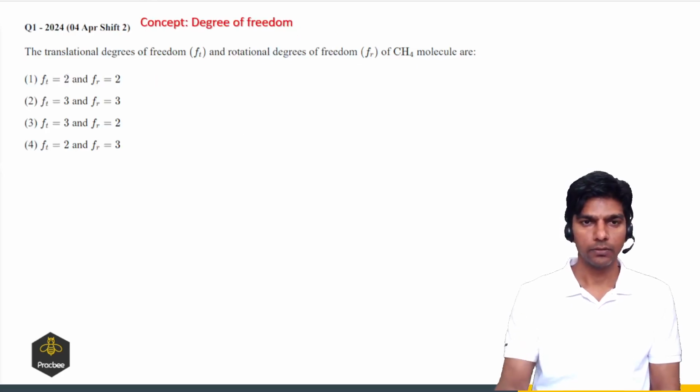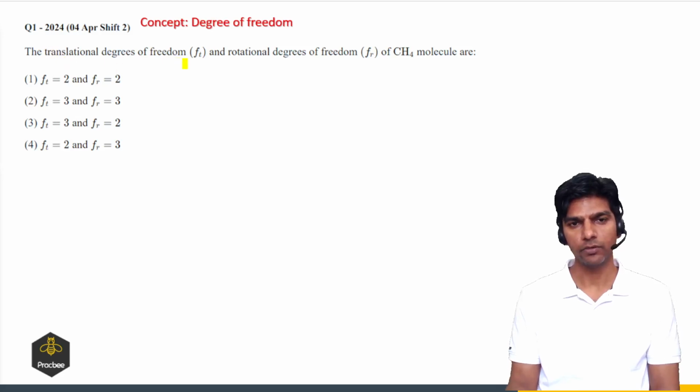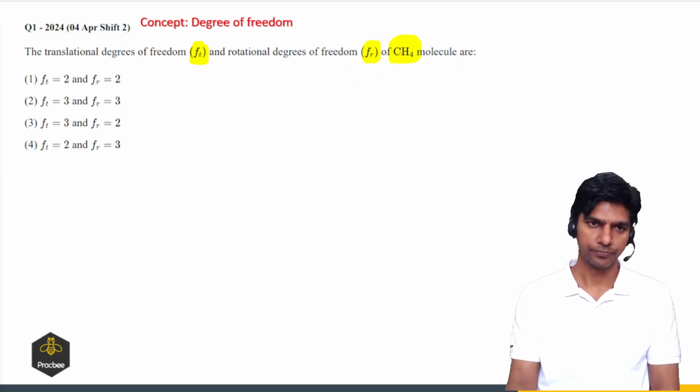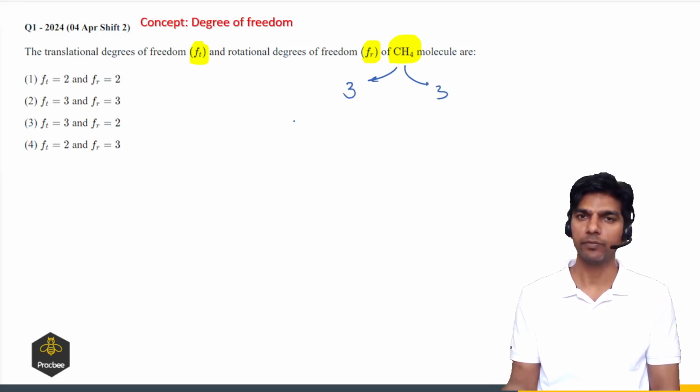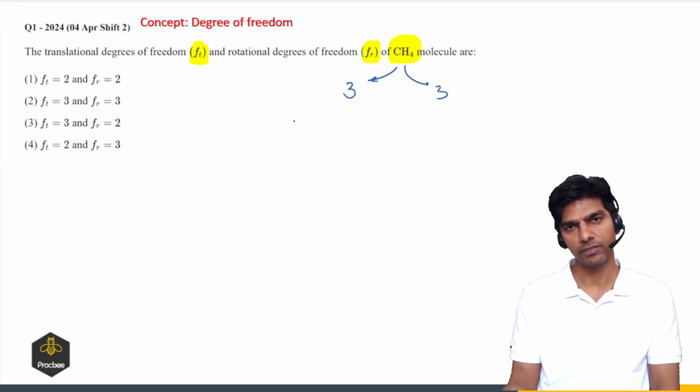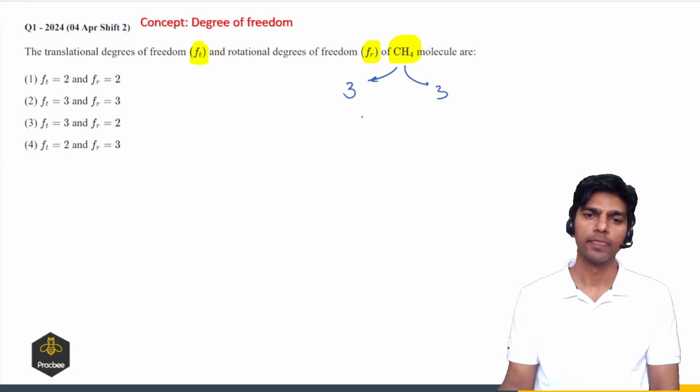So now let us see the question based on degree of freedom. Another question based on degree of freedom. So translational degree of freedom is Ft and the rotational degree of freedom is Fr for methane molecule. It's a polyatomic molecule. So methane is having 3 translational degrees of freedom and 3 rotational degrees of freedom, because it can be rotated about any three axes x, y, z, and it will be having a non-zero rotational kinetic energy. So we can say option 2 is the right answer.